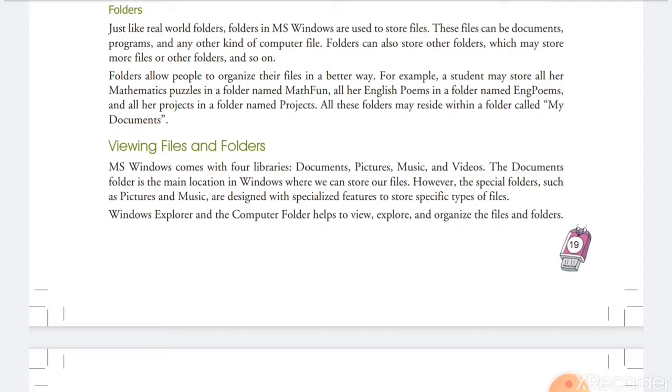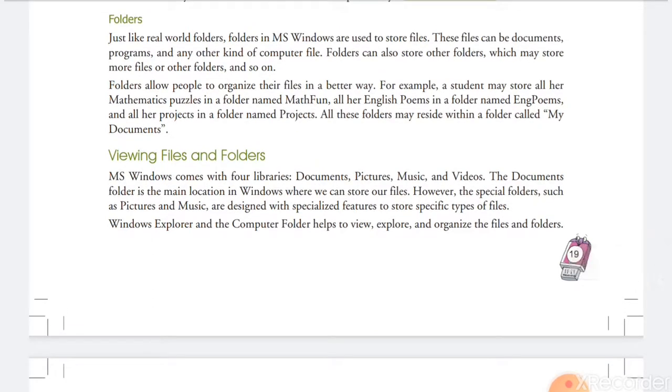Folders allow people to organize files. Why are we using folders? To organize and manage the files. If you collect all types of files in one folder, it means all the files will be unmanageable. How will we know which type of file we have stored when we created it? So folders allow people to organize their files in a better way.